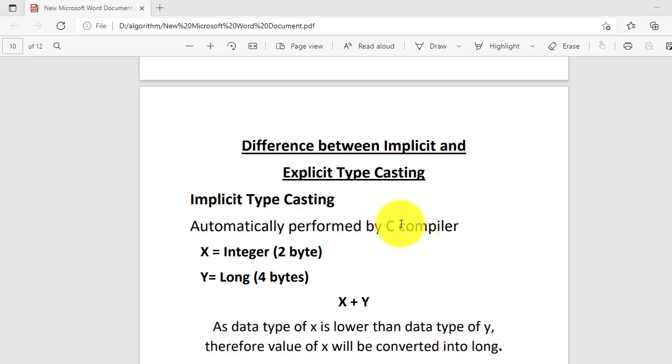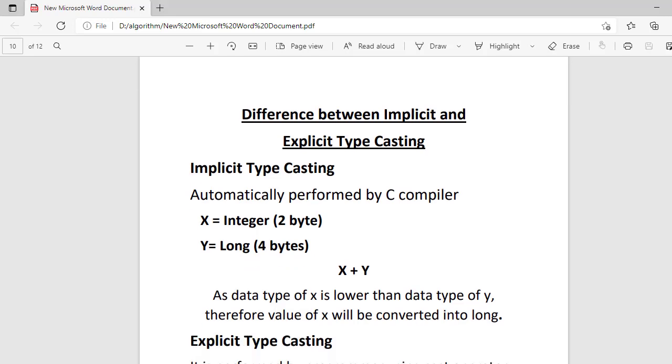So here I'm talking about the C compiler or the C programming language. In C, the typecasting that is automatically performed by your compiler is called implicit typecasting. Now I am going to explain this concept through an example.